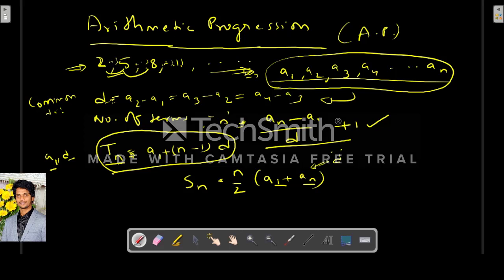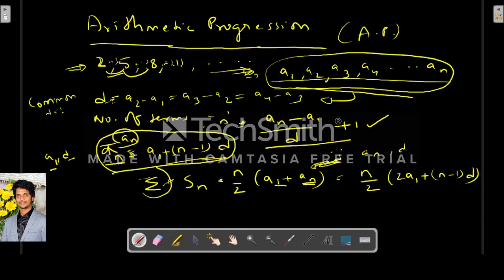If you don't know the last term but you know the common difference d, then the sum will be n by 2 into 2a1 plus n minus 1 into d. Simple. Here we have this an, which is tn or an. We have substituted this, so this is the sum of n terms of an arithmetic progression.